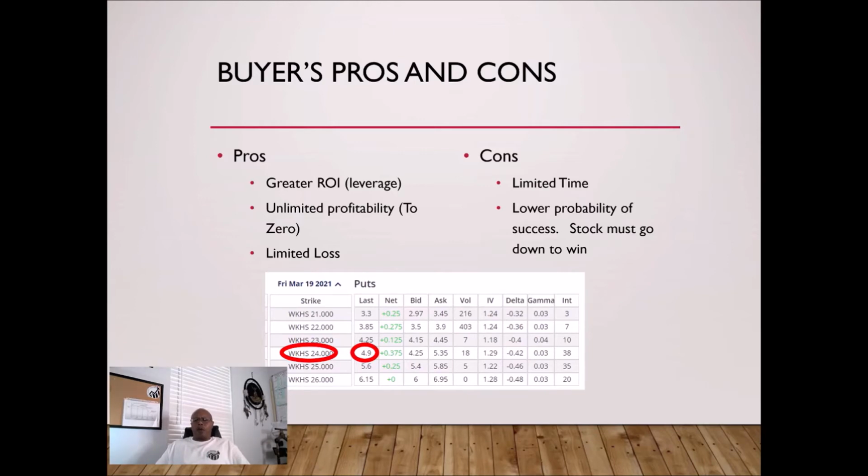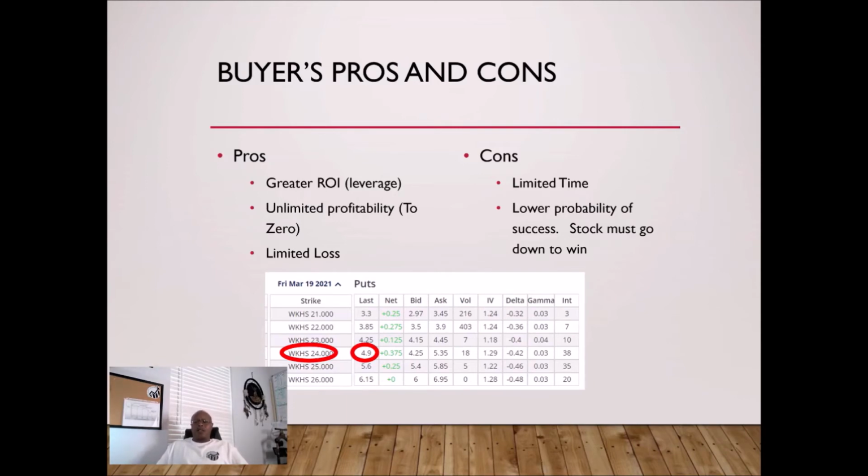Let's say Workhorse, because Workhorse is a very volatile stock, drops to $14, which is very possible. The stock can only go to zero. Limited loss. The buyer only paid $490 or $4.90 per share. That's it. That's the maximum amount that the person can lose.